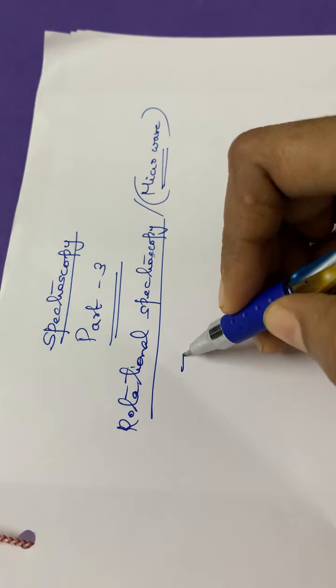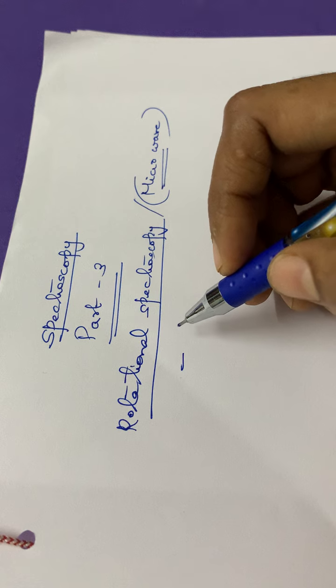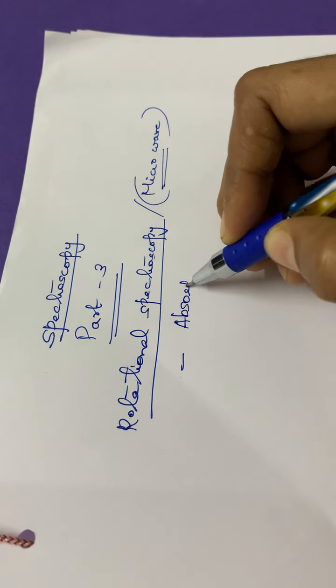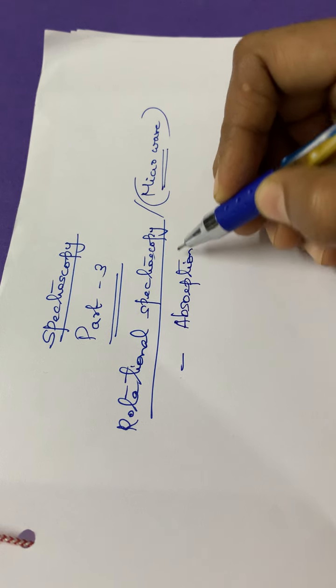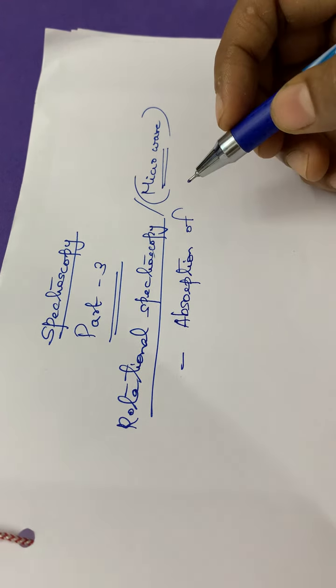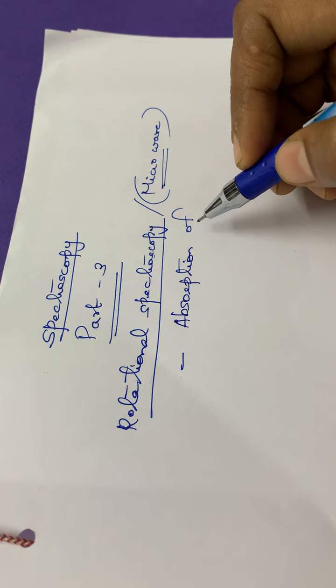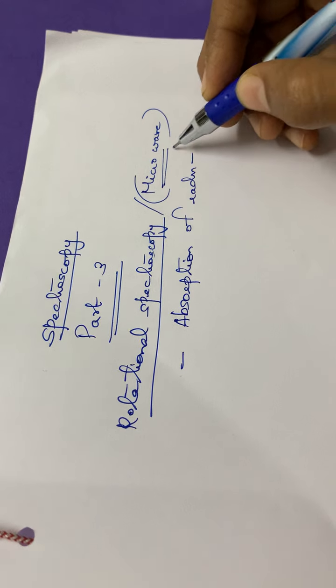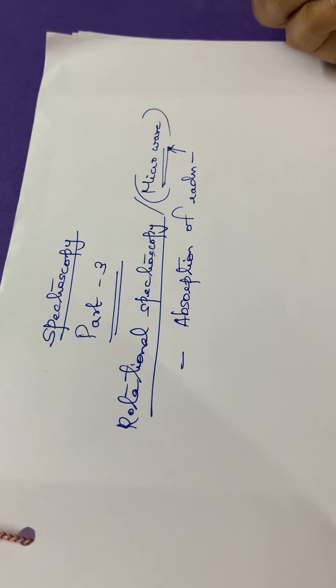In rotational spectroscopy there is no emission of radiation, only absorption of radiation, and this absorption is from the microwave region.